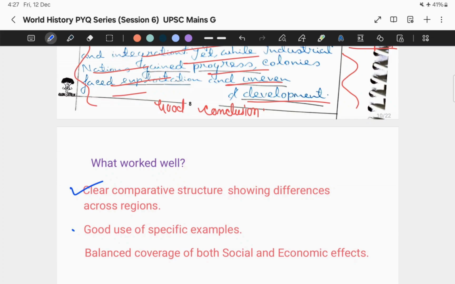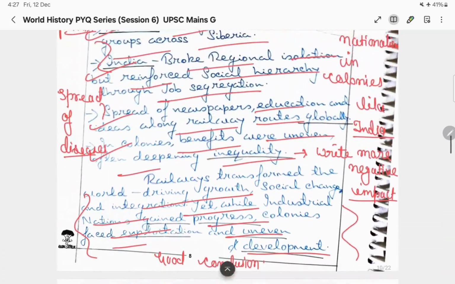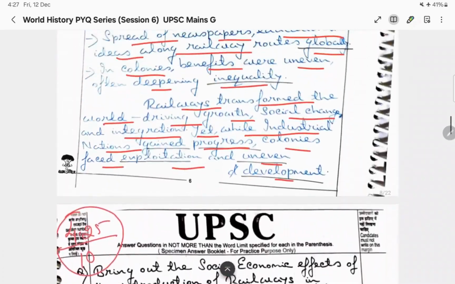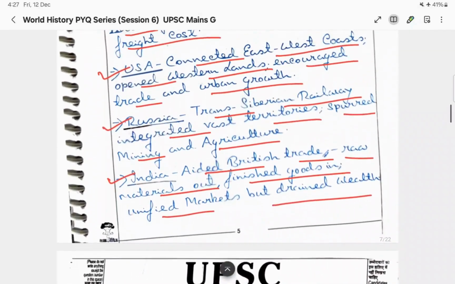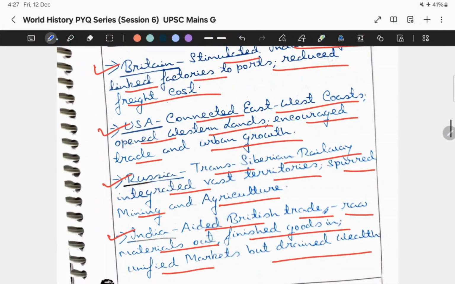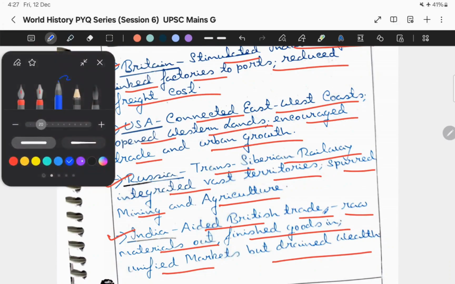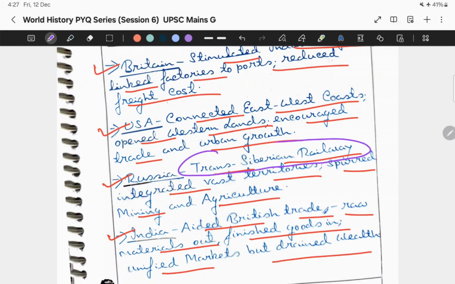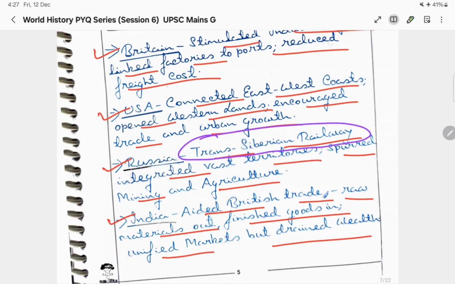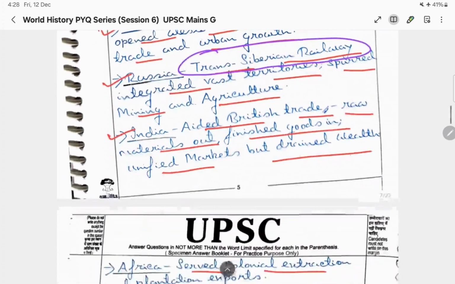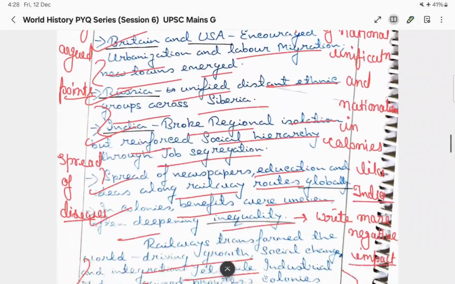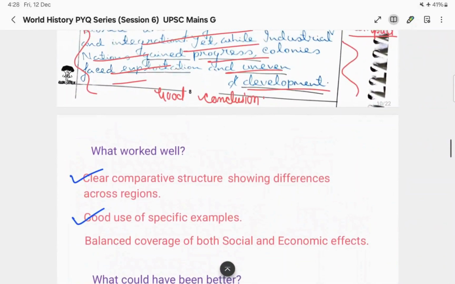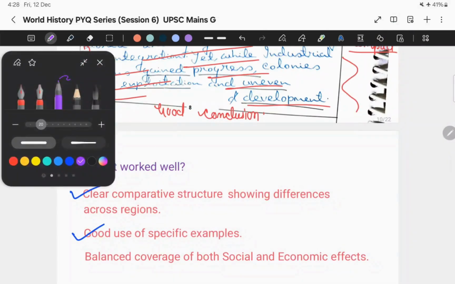Next is good use of specific examples. I will show you again, over here I have mentioned, for example, the Trans-Siberian Railway. So I have given some examples over here. That's what they are mentioning. This is one of the positive things I had done for this particular question, the good use of specific examples.